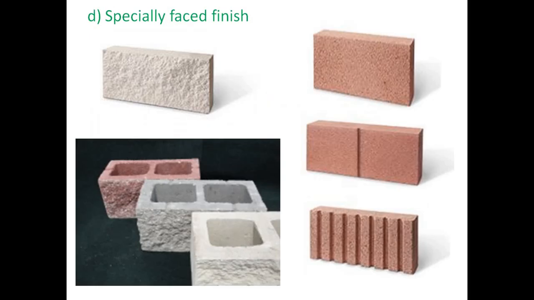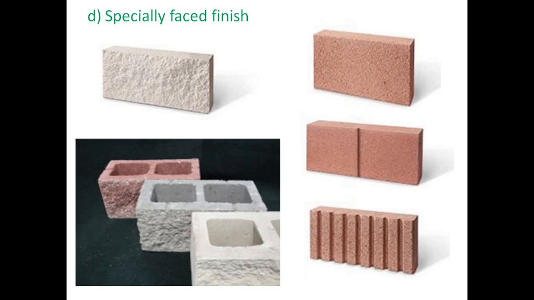Now, the specially faced finish. Again, this is another type of concrete block. This is a solid concrete block. If you look at this, it looks like a natural stone due to its surface finish. We have given a surface finish to get the elegance or the view of a natural stone.